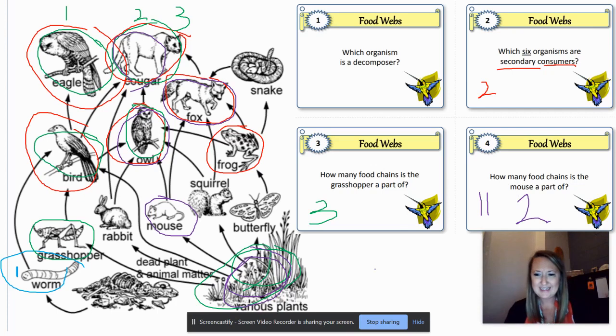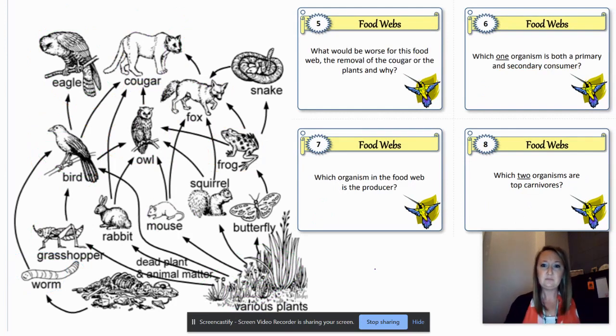Okay. Do you guys see how you've got to follow each chain in the web to get the information that you need? All right. Here's 5, 6, 7, and 8. Okay. What would be worse for this food web? The removal of the cougar or the plants, and why? Well, let's look at the cougar. We've got the cougar that eats birds, rabbits, owls, foxes.